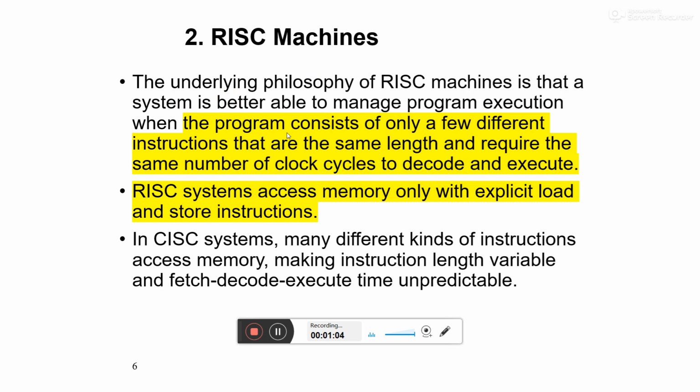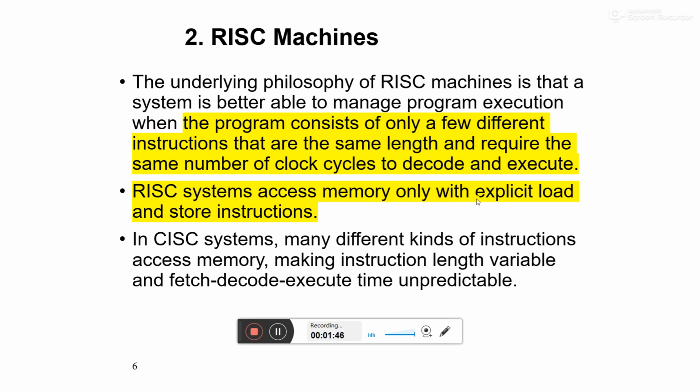So to tackle this kind of problem, the RISC type machine comes into the picture. In RISC type machines there are few instructions that are of the same length and require the same number of clock cycles to decode and execute. With the same length and the same number of clock cycles, only a few simple instructions are needed, so it is very simple to define such an architecture, and this type of architecture is also very fast.